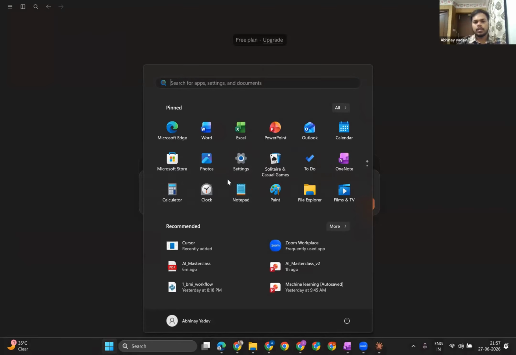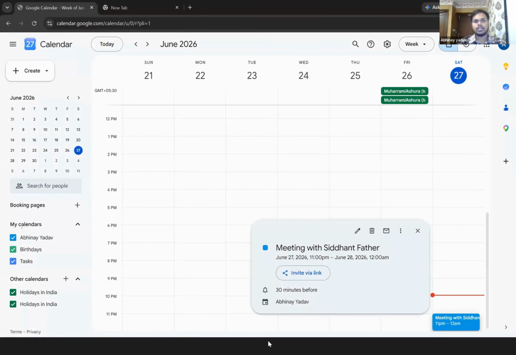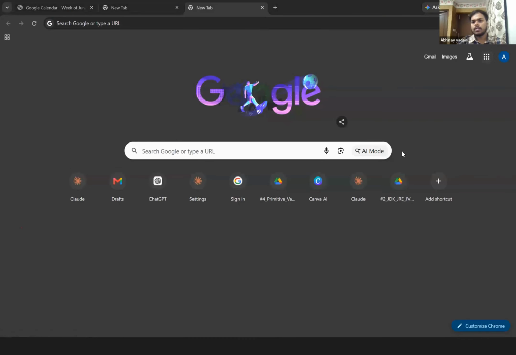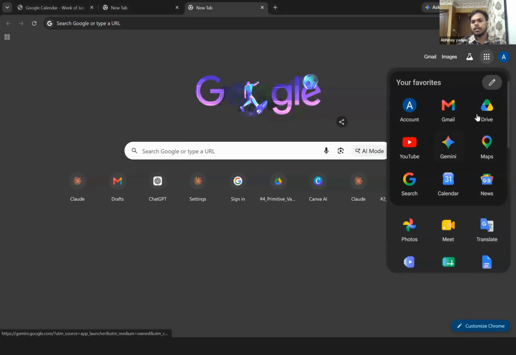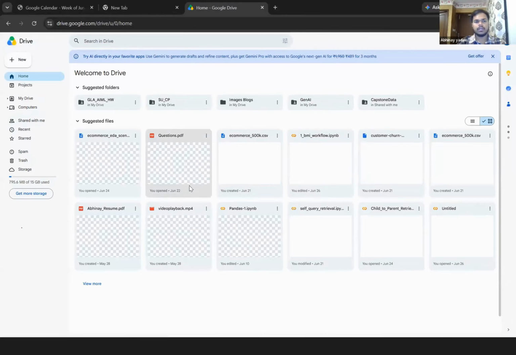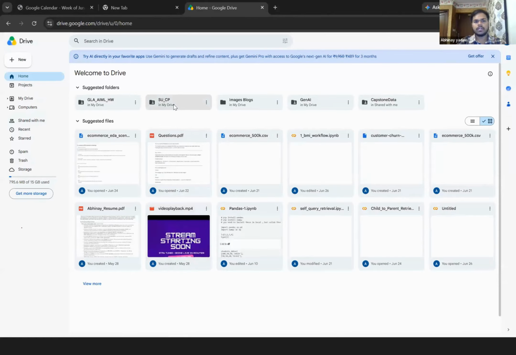And is there any file? Let's say this is one of my emails. I can show you over here. This is my Google Drive, and this Google Drive has so many things, questions, this one, and so many other things. I don't want to manually look at all this stuff. What I want is to take the help of Claude, because my Claude has access to this entire drive.